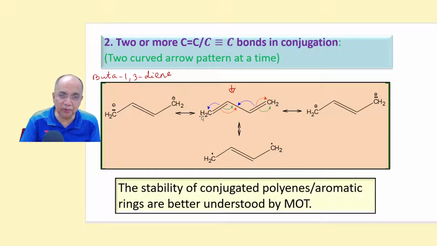So we have 4 resonance structures, and the actual structure is the hybrid of all these 4, so that all the bonds get averaged.